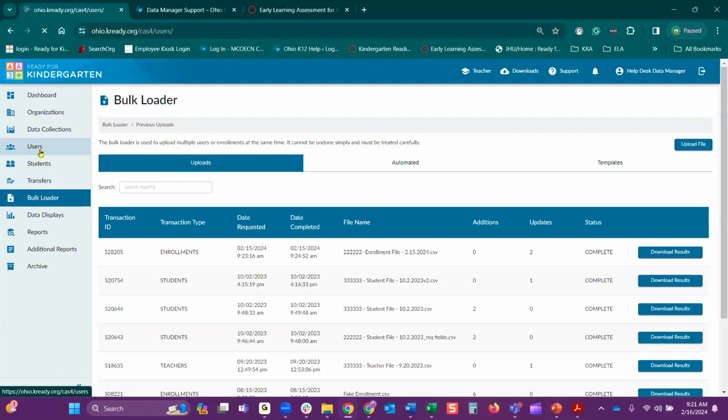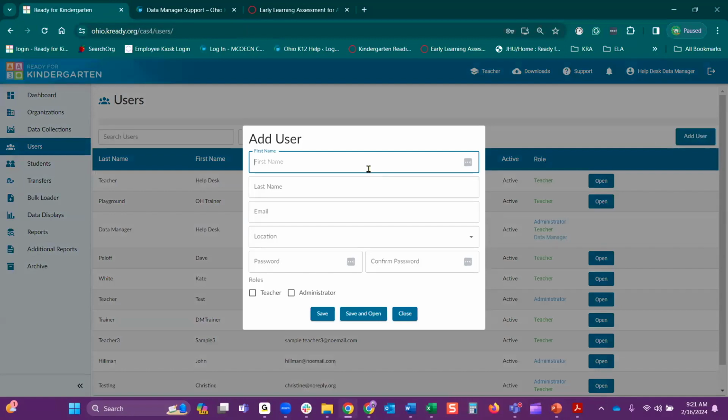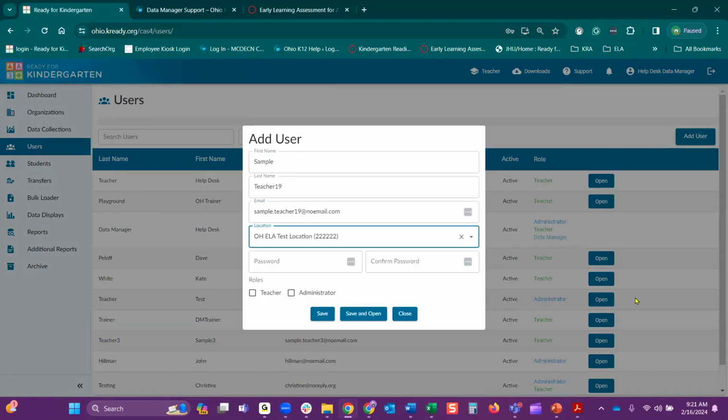We're going to go back to our users in our left-hand navigation. Select Add User. You will be entering in their first name, last name, and their email address. When it comes to the password, when you're adding a password manually to a user, you want to make sure that you follow the password requirements.